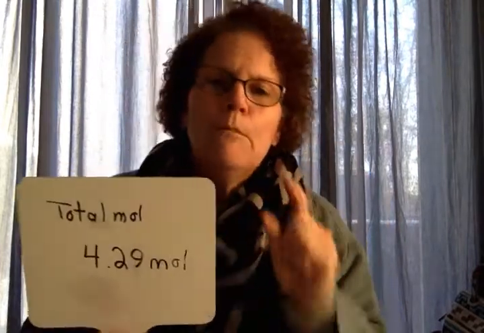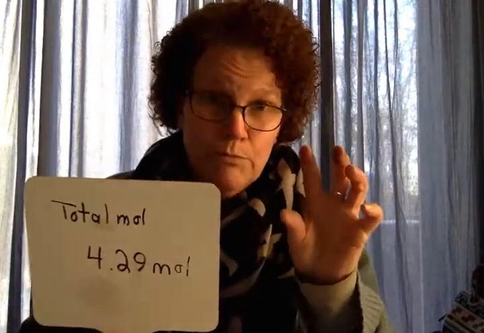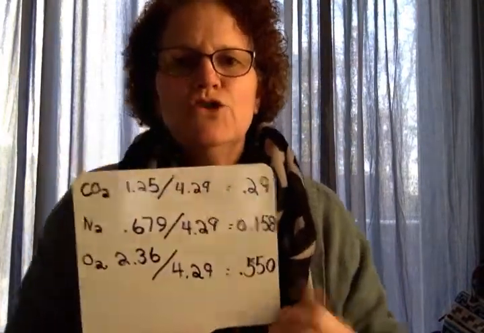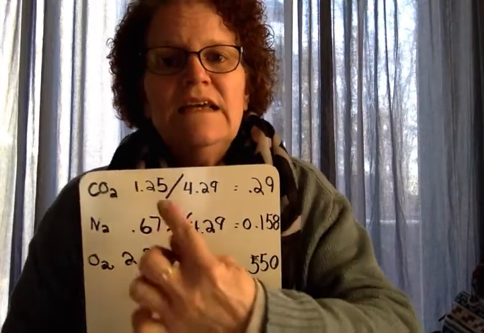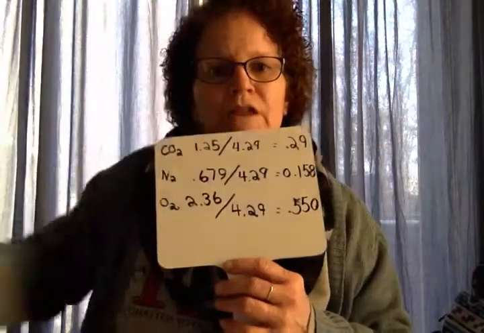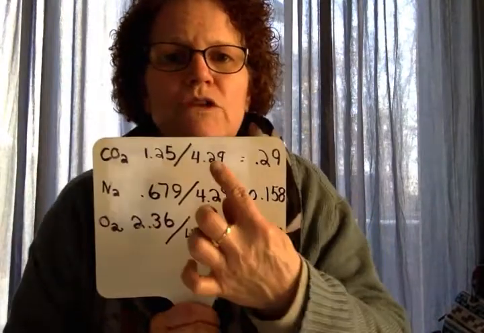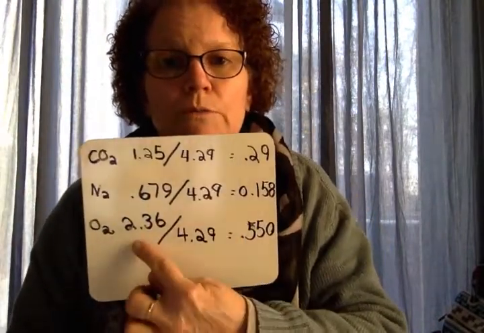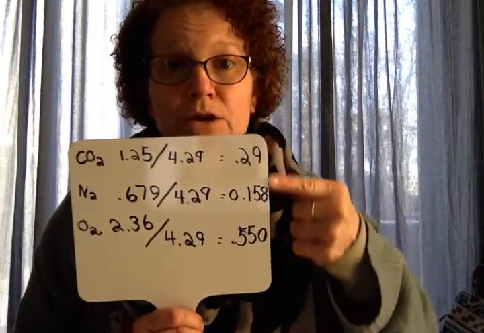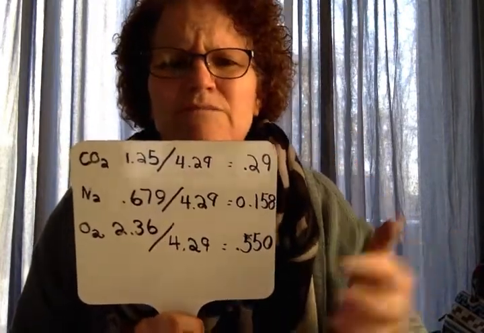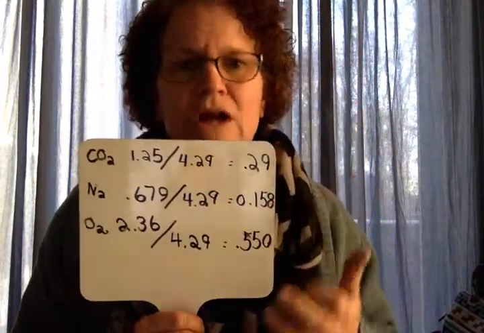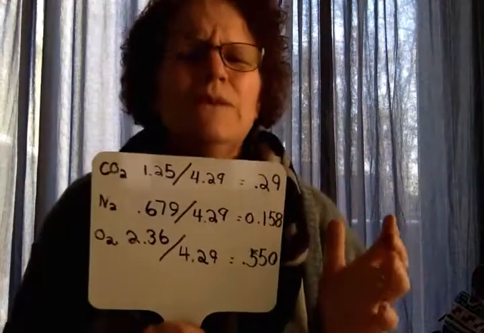Well, now, mole fraction is the partial mole divided by the total number of moles. So we go back to listing our gases. Take its partial mole, right? That's what we had over here. The partial mole divided by the total number of moles. Partial mole, total mole. Partial mole, total mole. To get our mole fraction number, okay? It doesn't have a unit with it. Moles canceled out, right? So that's our fraction. That's the part that belongs to each of these gases. All right, so now what do we do with that?